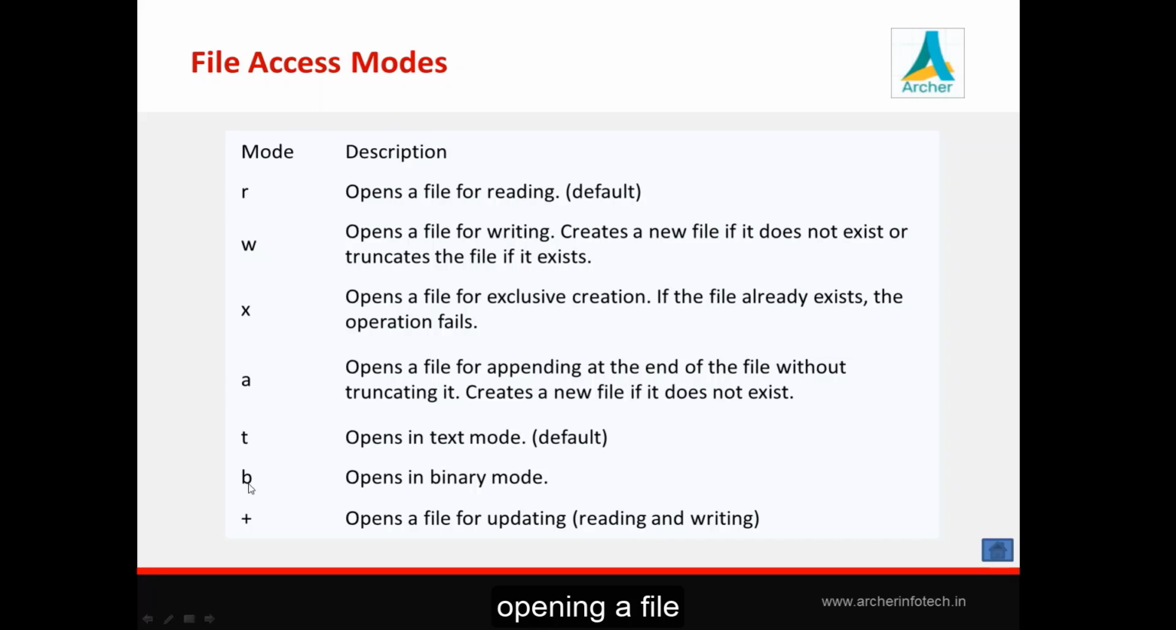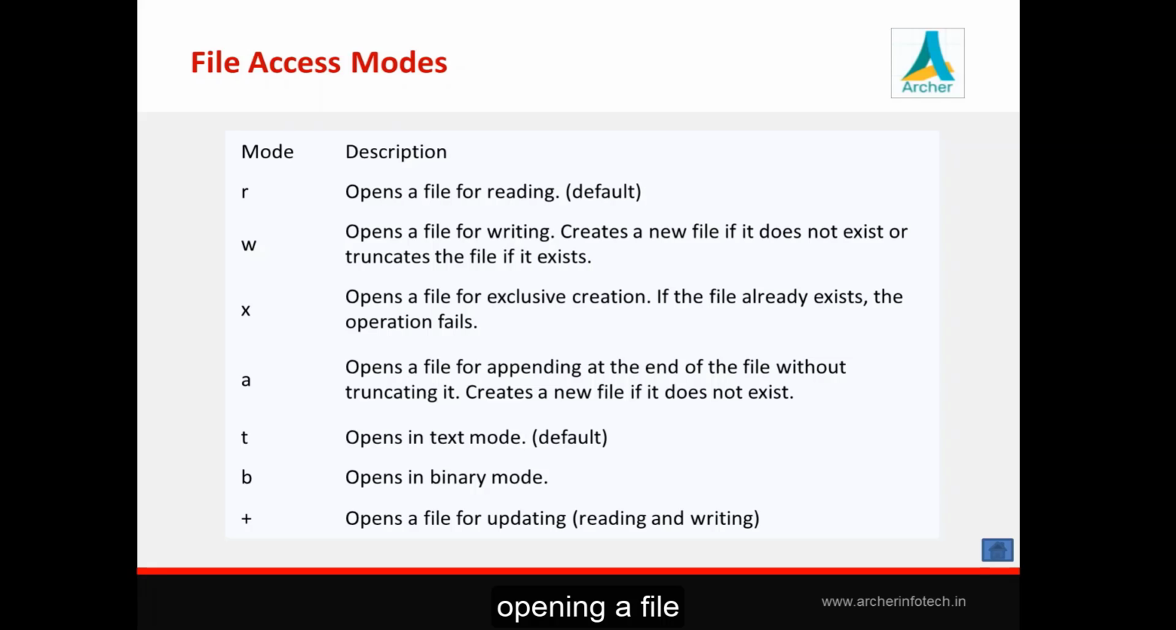Now here you can see there are two modes, B and T, which suggest which kind of file you want to work with. T is for text mode, B for binary mode. These modes we can use in combination with the previous three. Only R mode always opens the connection in text mode. If you want to go with binary, you can say RB. W mode opens in text mode. If you want to go with binary, you can say WB.